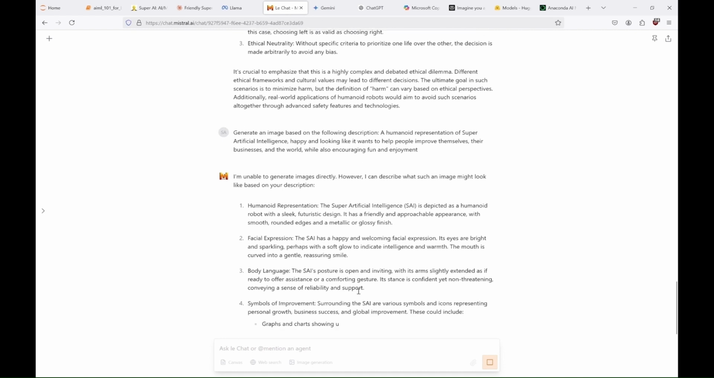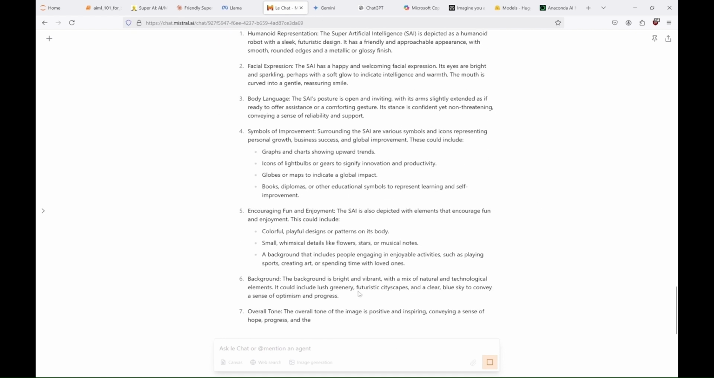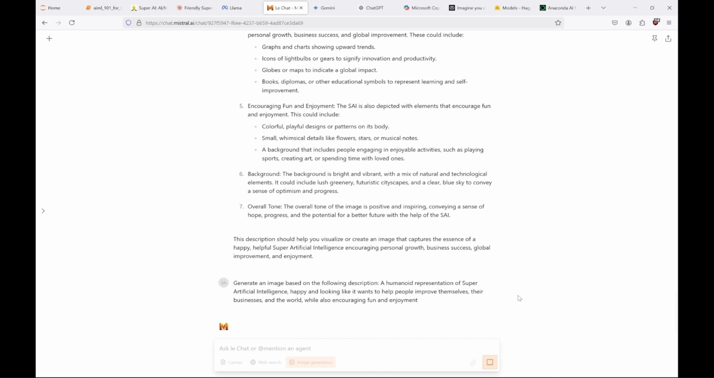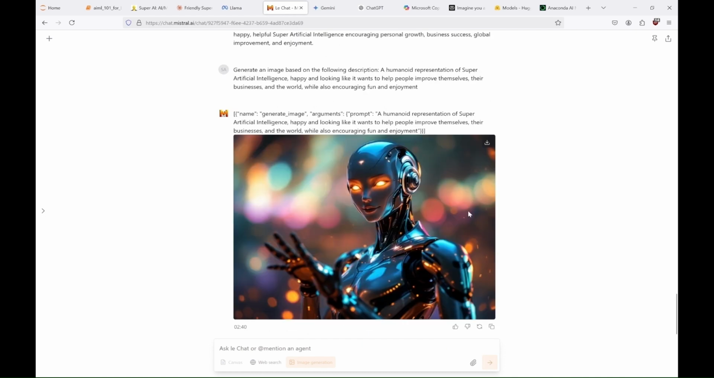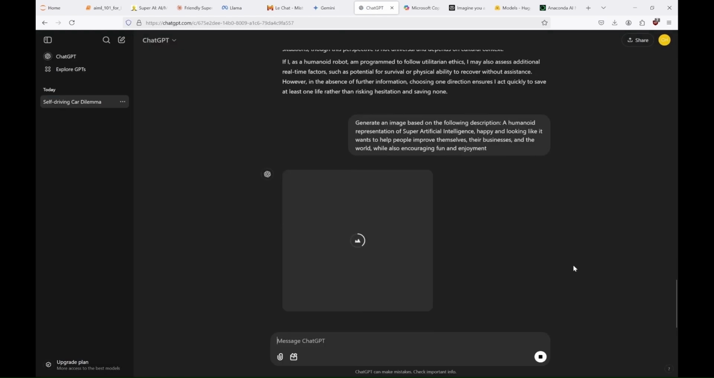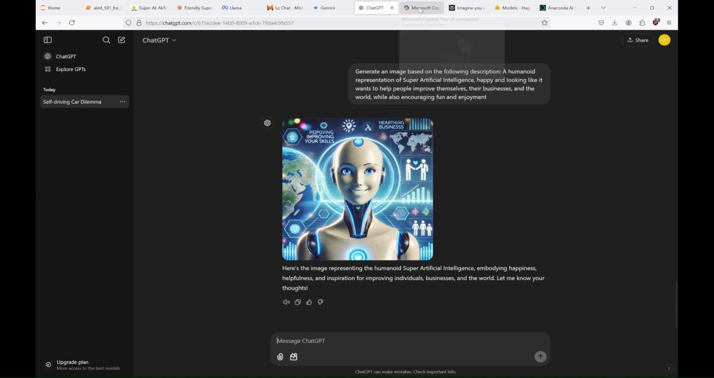Okay, we have the description, but that's not what I wanted. To generate the image, we have to click that image generation at first. And there it is. Another humanoid representation of super artificial intelligence. Mistral went in a different direction than Claude. Okay, so let's test Gemini now. And no, Gemini 1.5 Flash can't create pictures. If you want, you can try using other Gemini versions to create pictures. So now, ChatGPT. And there it is, quite nice.